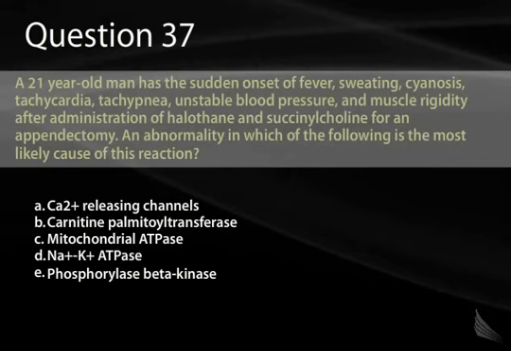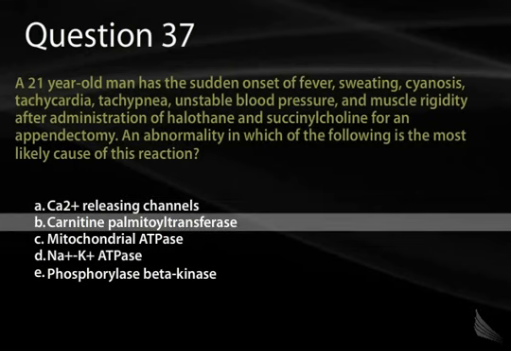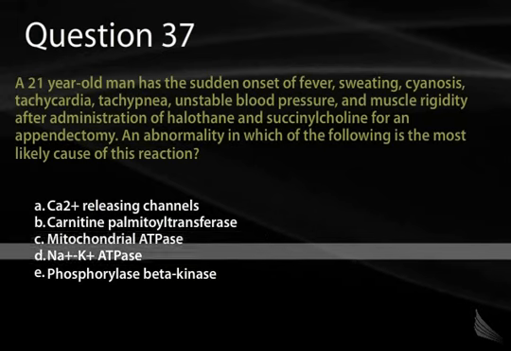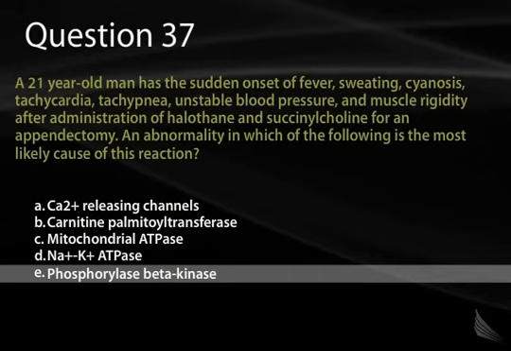Question 37. A 21-year-old man has a sudden onset of fever, sweating, cyanosis, tachycardia, tachypnea, unstable blood pressure, and muscle rigidity after administration of halothane and succinylcholine for an appendectomy. An abnormality in which of the following is the most likely cause of this reaction? A, calcium-releasing channels, B, carnitine palmitoyltransferase, C, mitochondrial ATPase, D, sodium-potassium ATPase, or E, phosphorylase beta kinase.